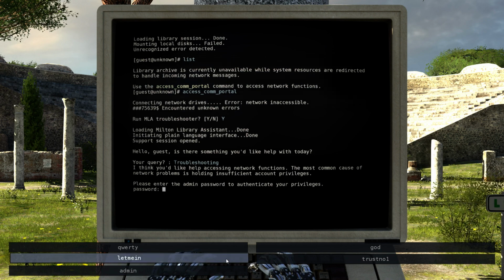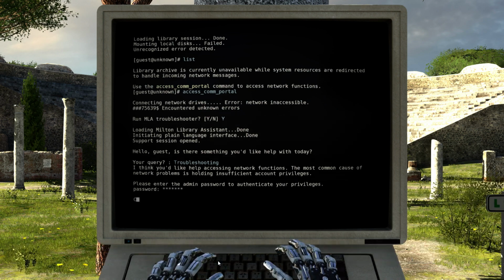Let me in is like the Cisco password. It's like what we use all the time when using Cisco test environments, so I'm going to try that one.